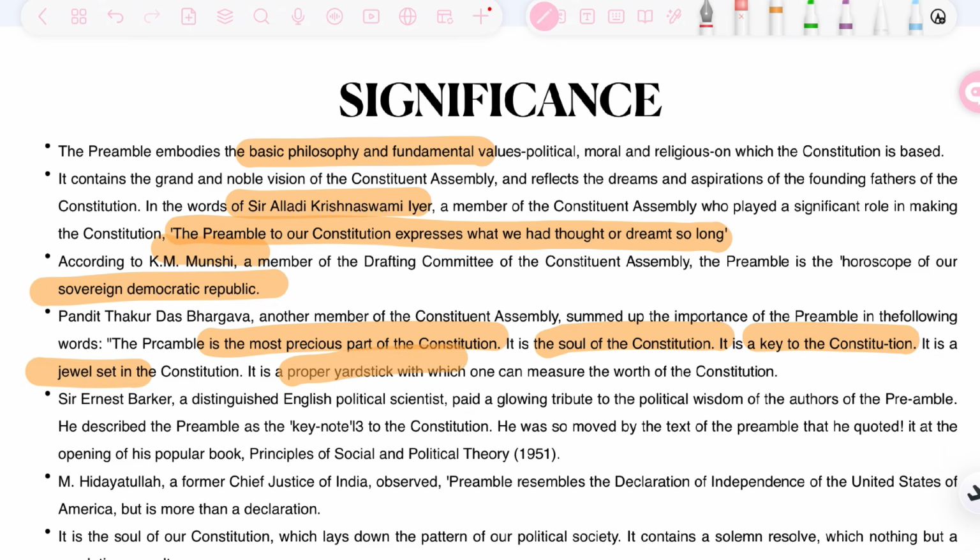It is a proper yardstick with which one can measure the worth of the constitution, because the preamble of India is so powerful that it gives the necessary nature of the state and the concept of popular sovereignty. Just by reading the preamble we can make a guess of the worth of the Indian constitution, how magnanimous it will be. He described the preamble as the keynote to the constitution.